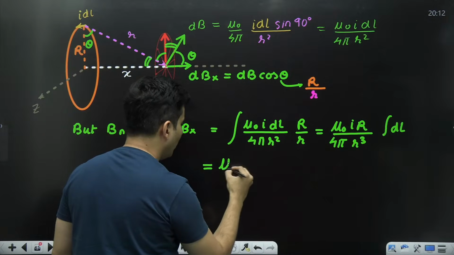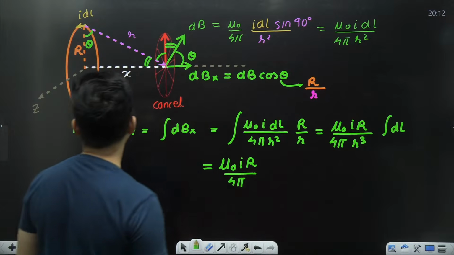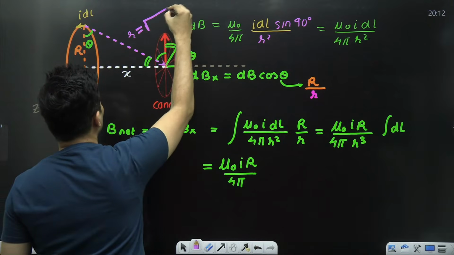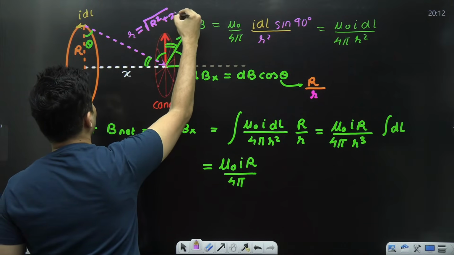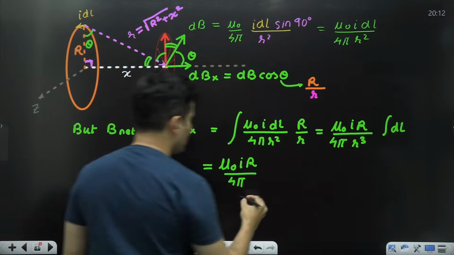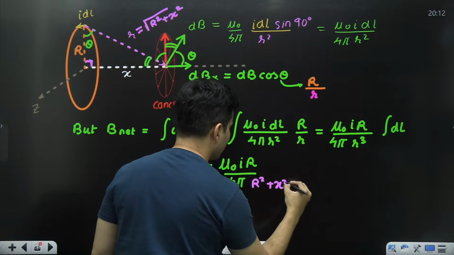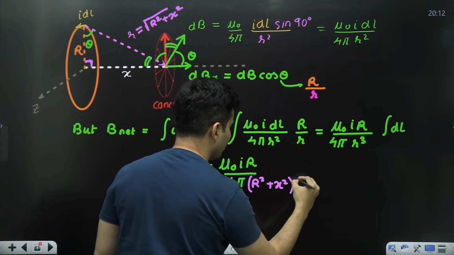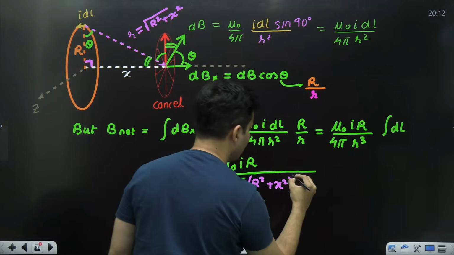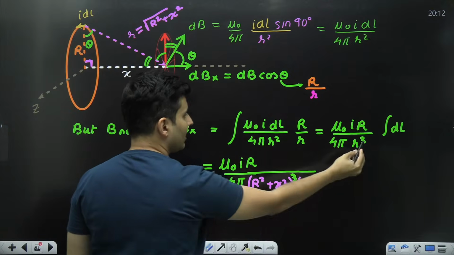So mu naught I R divided by 4 pi. What is small r? If you see, it is a hypotenuse, so it will be the root of R square plus x square. Just substitute this as R square plus x square, root of it, that means the power of half. But remember that the whole thing is raised to 3, so the power is 3 by 2.